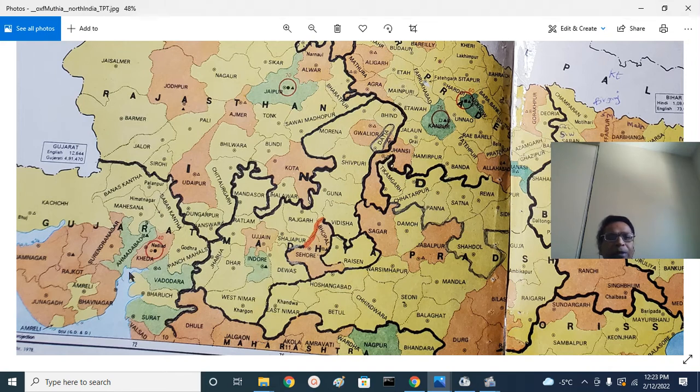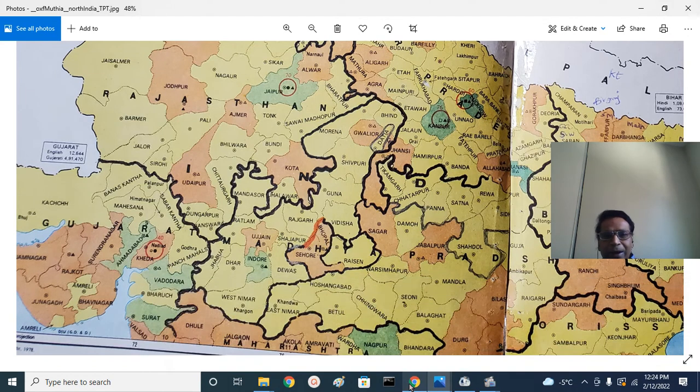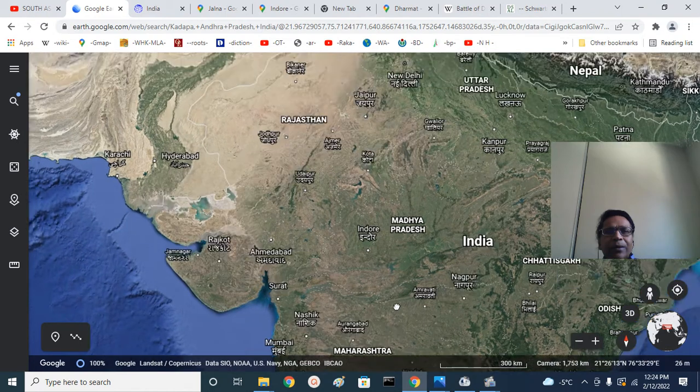Both the brothers met near Indore and Ujjain, where at Dharmat they fought a major battle against his father's representatives, Jaswant Singh the major one. Dara Shikoh and Shah Jahan were at Agra at that time, and they sent a very big army to fight against Aurangzeb.